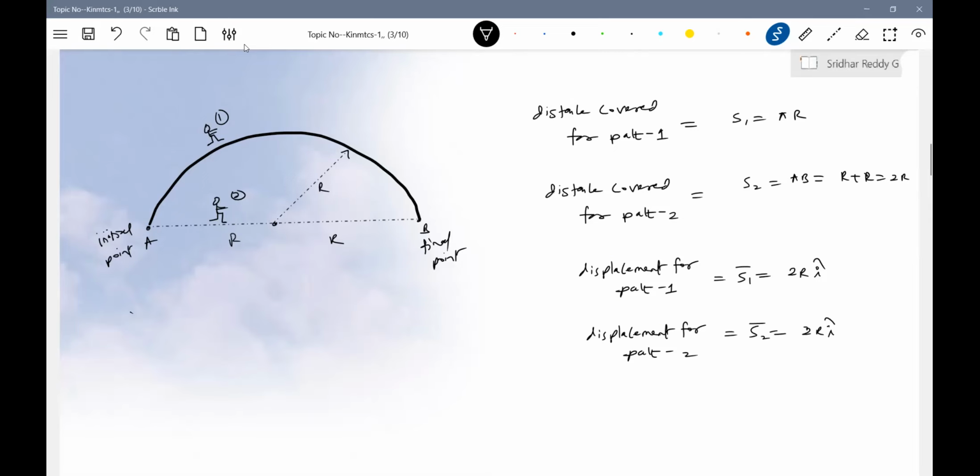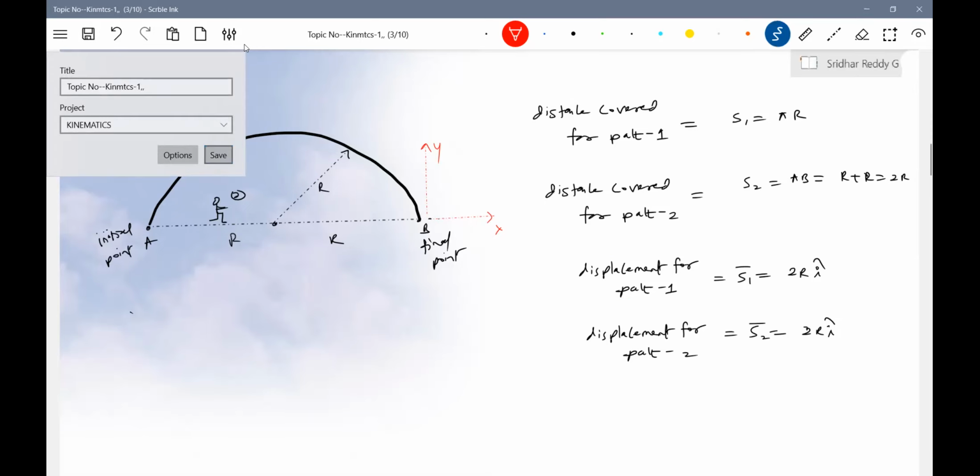You can pick any path. So what is i cap? It is the unit vector, which I'm going to define. X-axis, y-axis. We'll define the coordinate axis system like this.